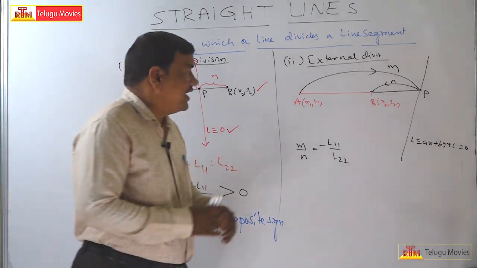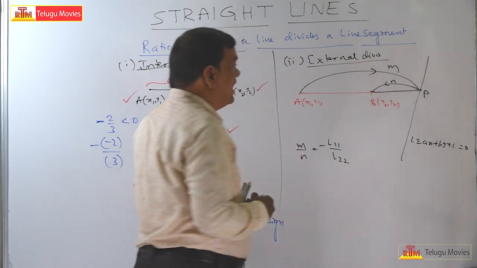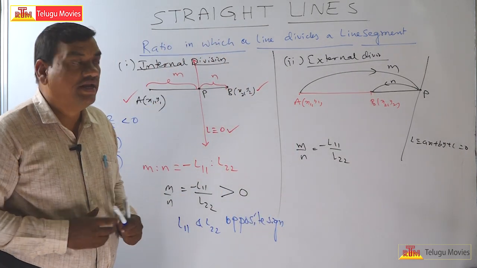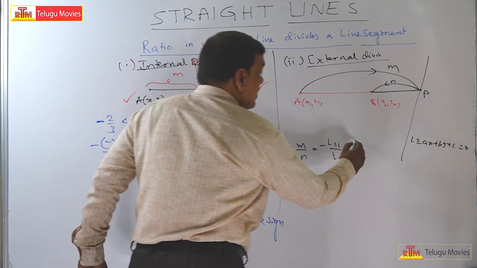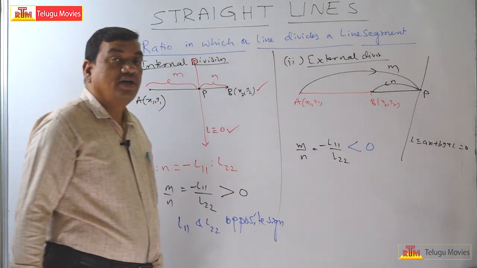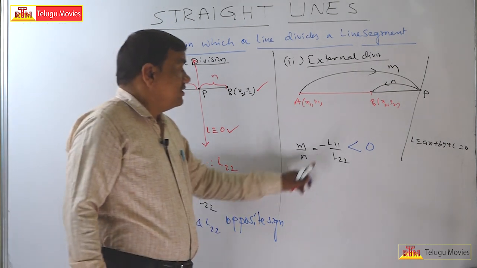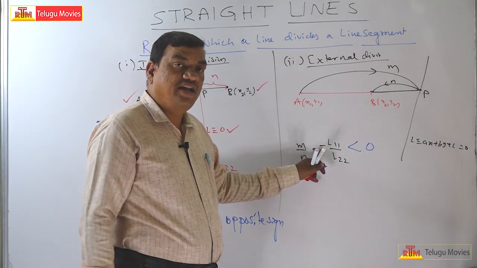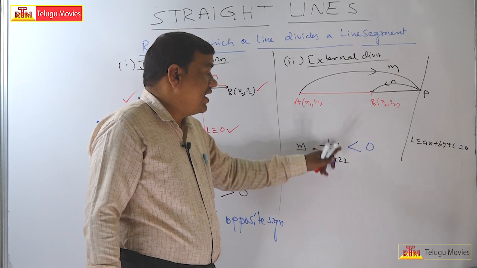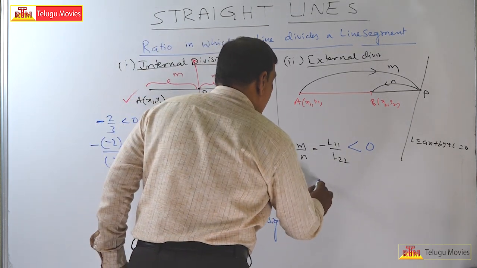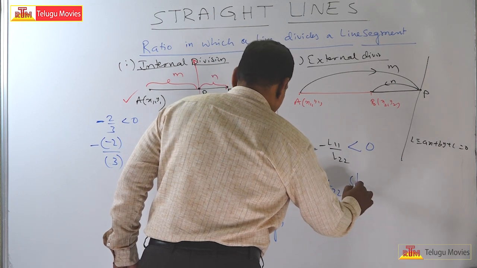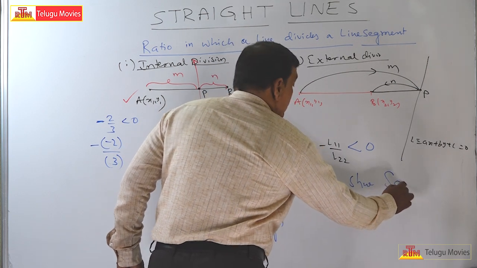Coming to external division, we already know that when the point P divides the line segment AB externally, the ratio is negative. That means the minus should be there. Then L11 and L22 should have the same sign.